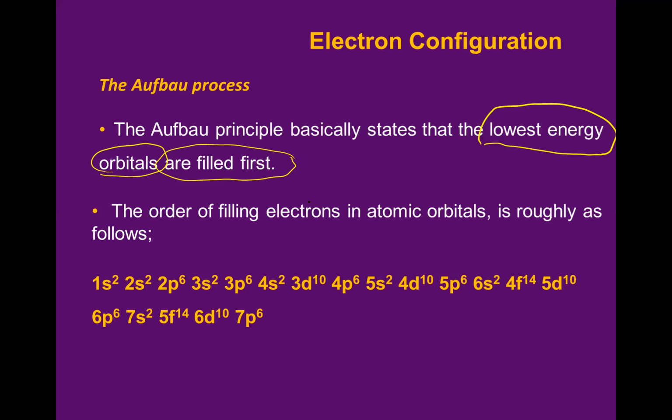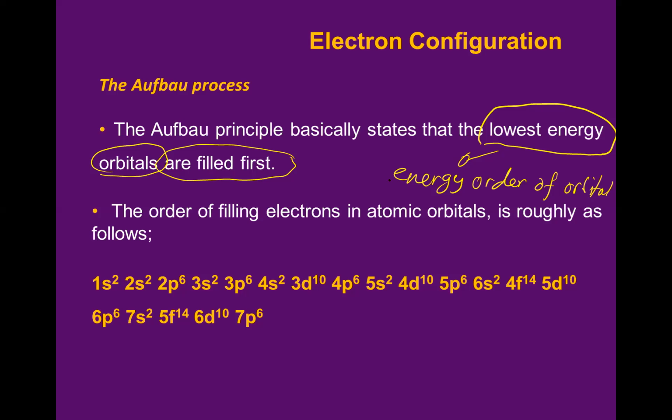Now, because we are talking about energy, you have to know the energy level of each orbital. How do you know the energy level of the orbital? You have to know the energy order of the orbitals, which one is lower and which one is higher.